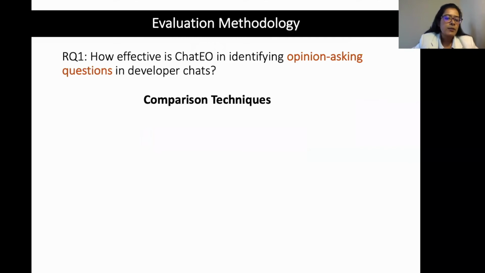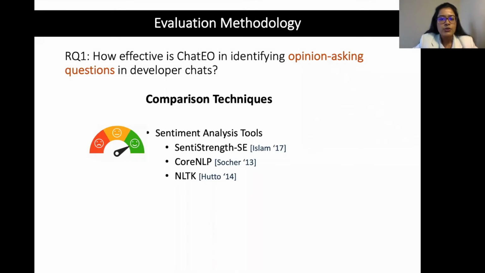So I'll start with talking about the first research question. Here we are evaluating the automatic opinion asking question identification. So we use 3 different types of sentiment analysis tools. The first one is SentiStrength SE, which is customized for software-related text. And then we also use 2 off-the-shelf sentiment analysis tools called Core NLP and NLTK.